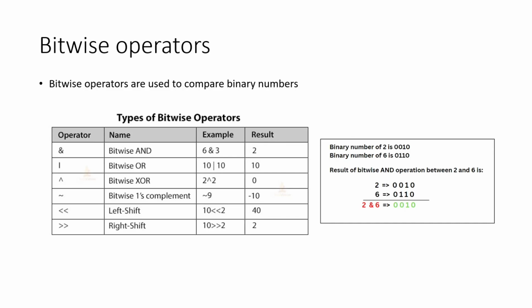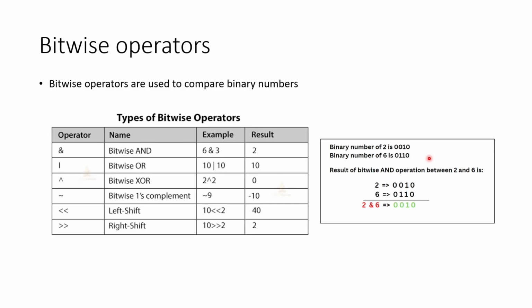Bitwise operators are used to compare binary values. They are bitwise and, bitwise or, bitwise XOR, bitwise ones complement, left shift and right shift. Here the example is bitwise AND operation. The binary value of 2 is 0010 and the binary value for 6 is 0110, on the basis of the 8421 series.